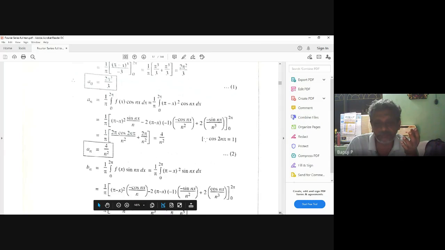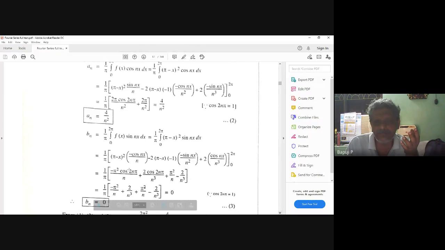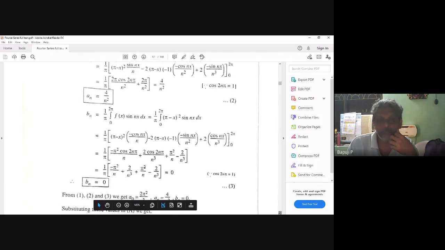I think so. b_n also the same story. (Pi minus x) whole square integration, minus, what you integrated, the same thing you can integrate with the symbol. This symbol and this symbol, don't simplify. This you can differentiate. Plus, again, this you can integrate. Sin minus 10. Then this is what? This vanishes, I think so. Cos 2 pi is 1, cos 0 is 1, 1 minus 1 is zero. This is zero. Only this term stands. So after this also, cos 2 pi, cos 0, zero, zero. Plus and minus will get totally 0. Correct? b_n is equal to 0.